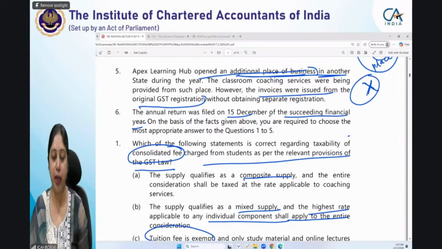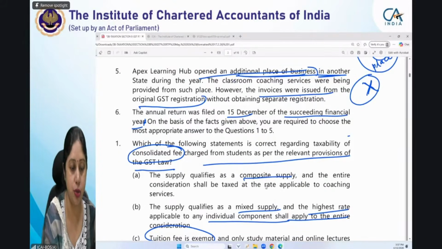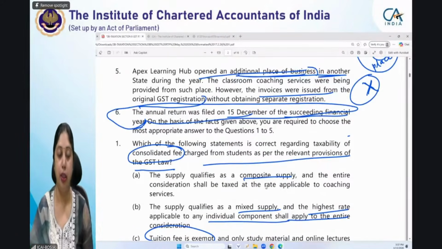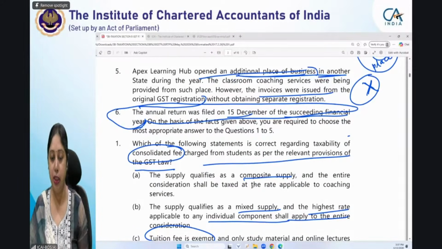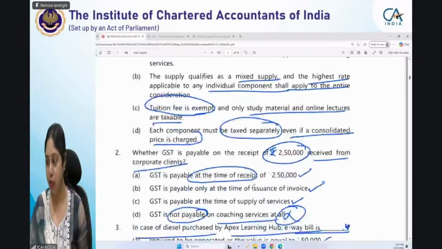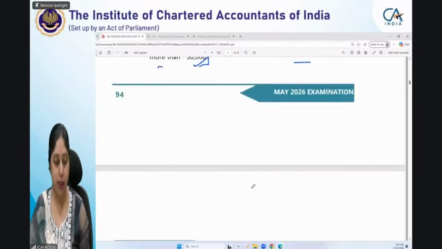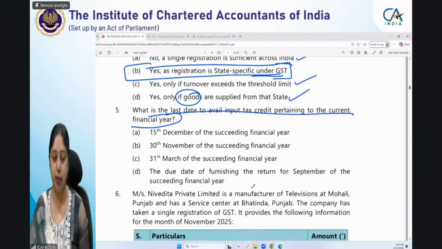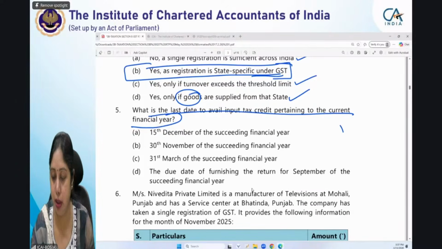Annual return was filed on 15th December of the succeeding financial year. So this sixth point is actually relevant for determining the answer. When was the annual return filed? On 15th December of the succeeding financial year. Okay, you got this point, Jaya? Good. So, question number 5. I will just mention the information here. 15th December is the date for filing the annual return.